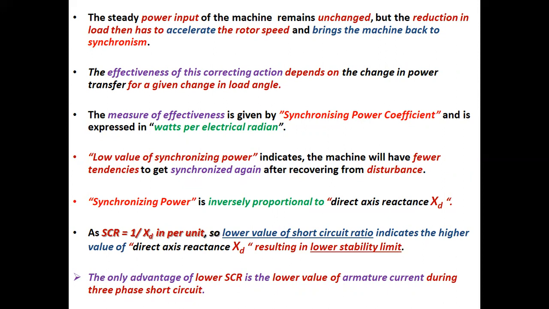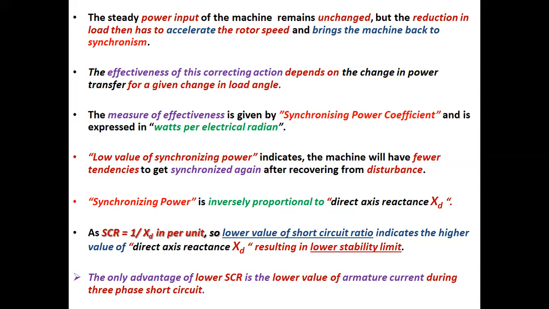The effectiveness of this correcting action depends on the change in power transfer for a given change in load angle. The measure of effectiveness is given by synchronizing power coefficient and is expressed in watts per electrical radian.